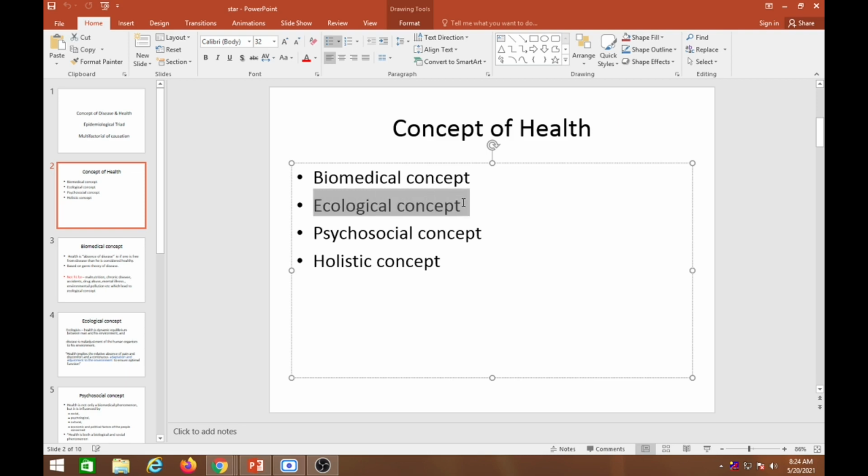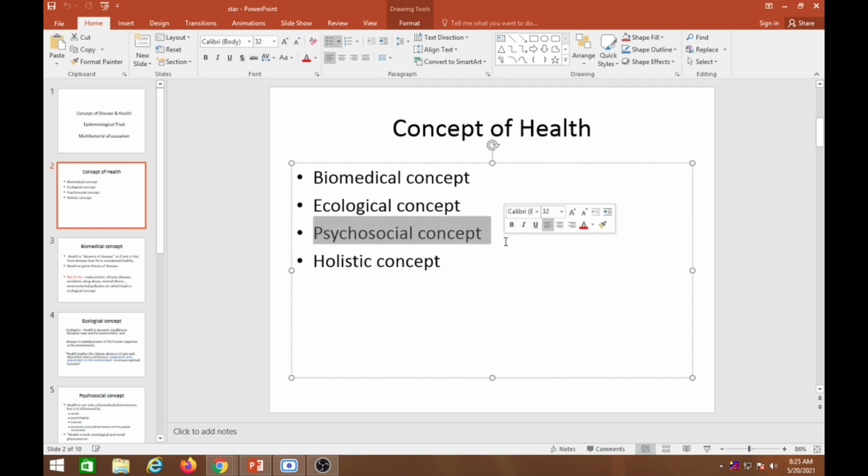Second is the ecological concept. Can you give me any example? How does ecology affect health? Ecology means environment. Do you know any impact of environment on health? Air pollution, water pollution. So ecology, mainly with climatic condition.